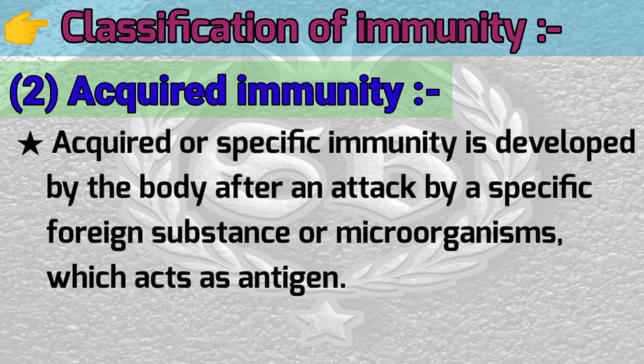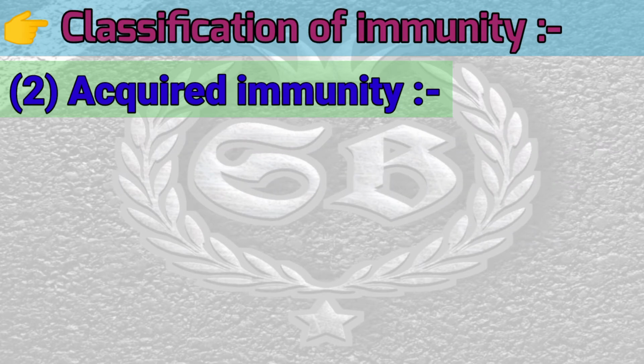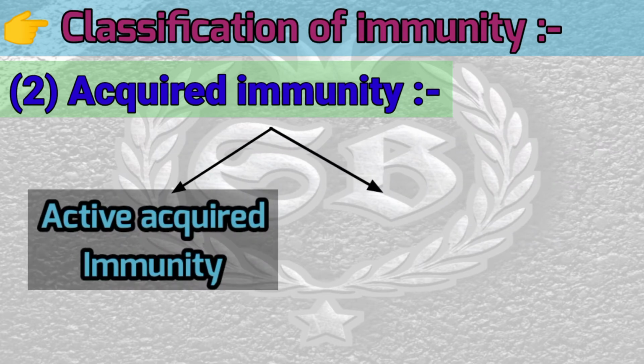And the second one is acquired immunity. Acquired or specific immunity is developed by the body after an attack by a specific foreign substance or microorganism which acts as an antigen. The acquired immunity can be either passive or active.